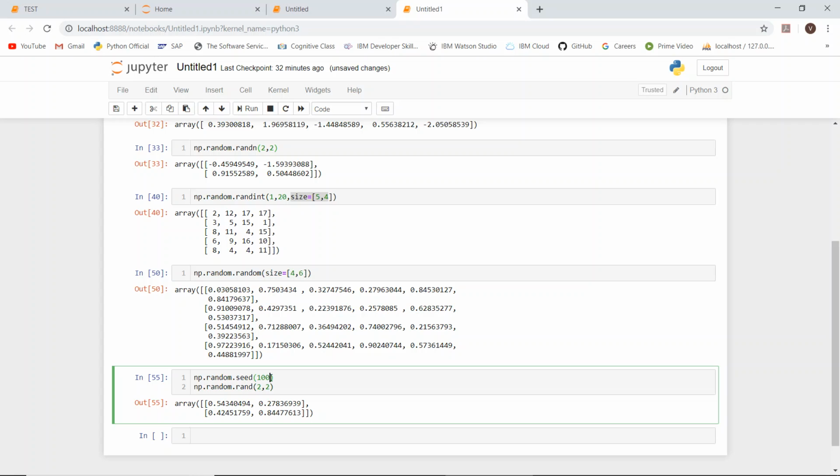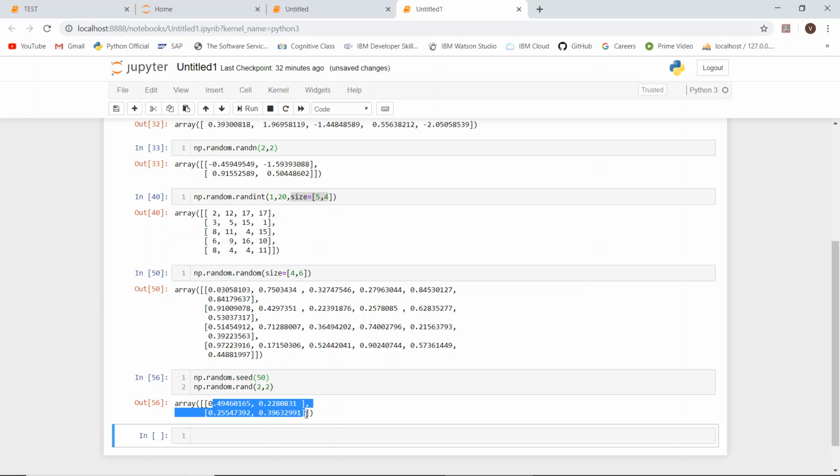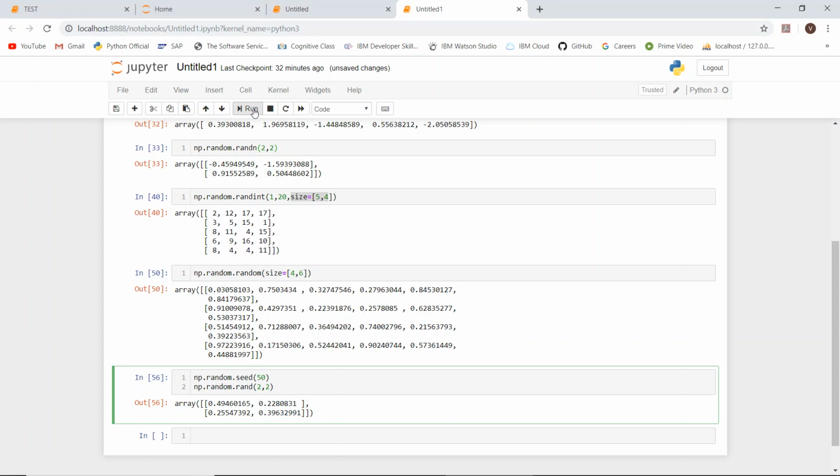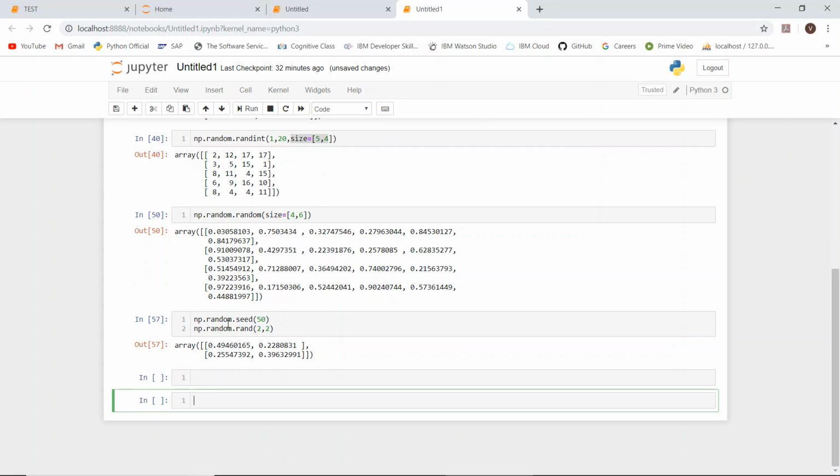Okay, so if we give 50 here and rerun it, it will change for one time. After that it won't change. See, it won't change, it won't change.